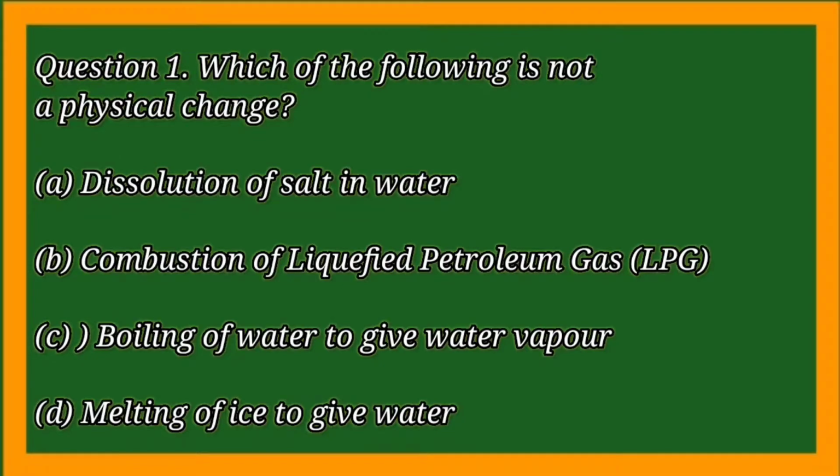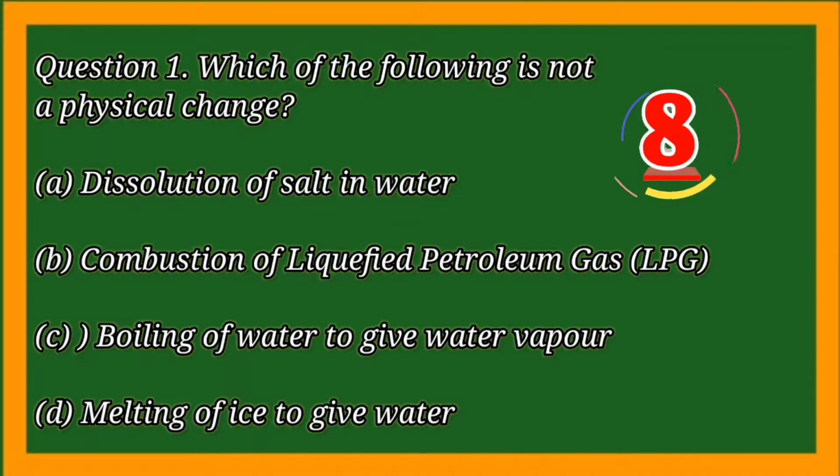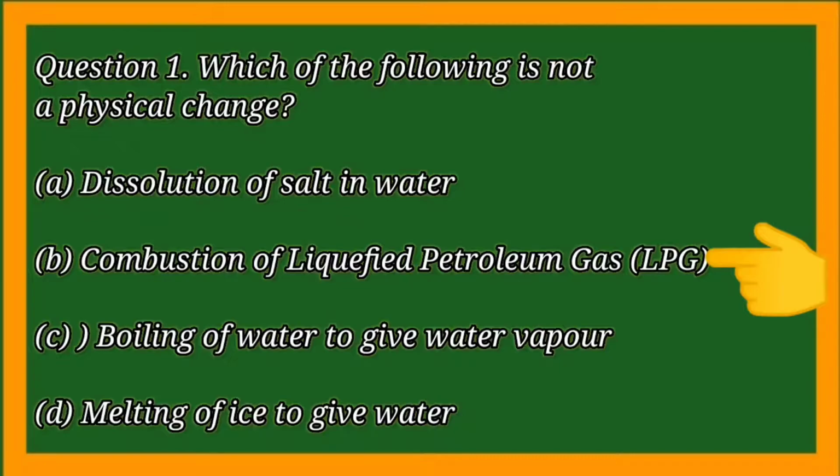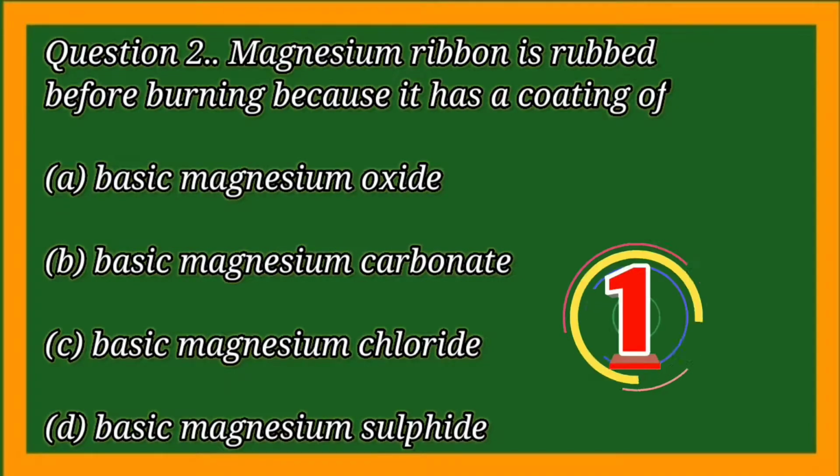Which of the following is not a physical change? Magnesium ribbon is rubbed before burning because it has a coating of.